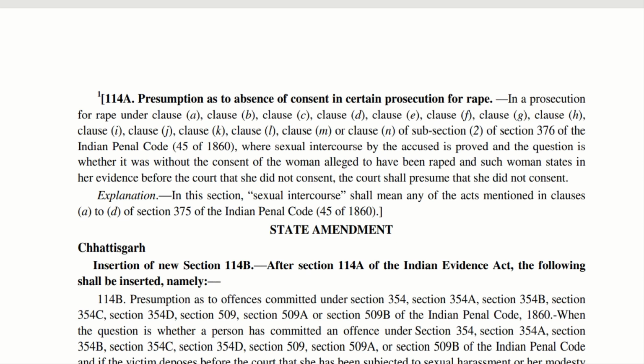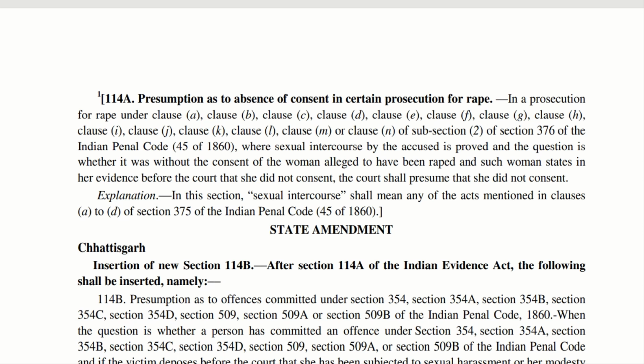So in that case, if the woman gets into the witness box and gives evidence stating that she did not consent, then the court will always presume that she did not consent.